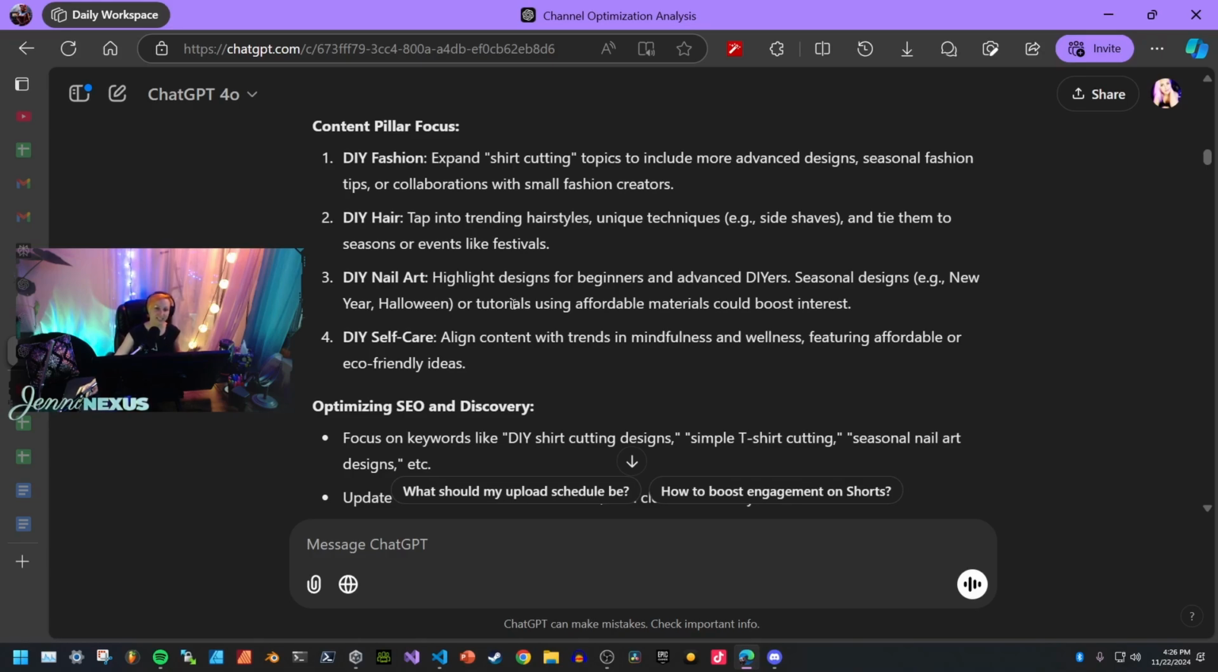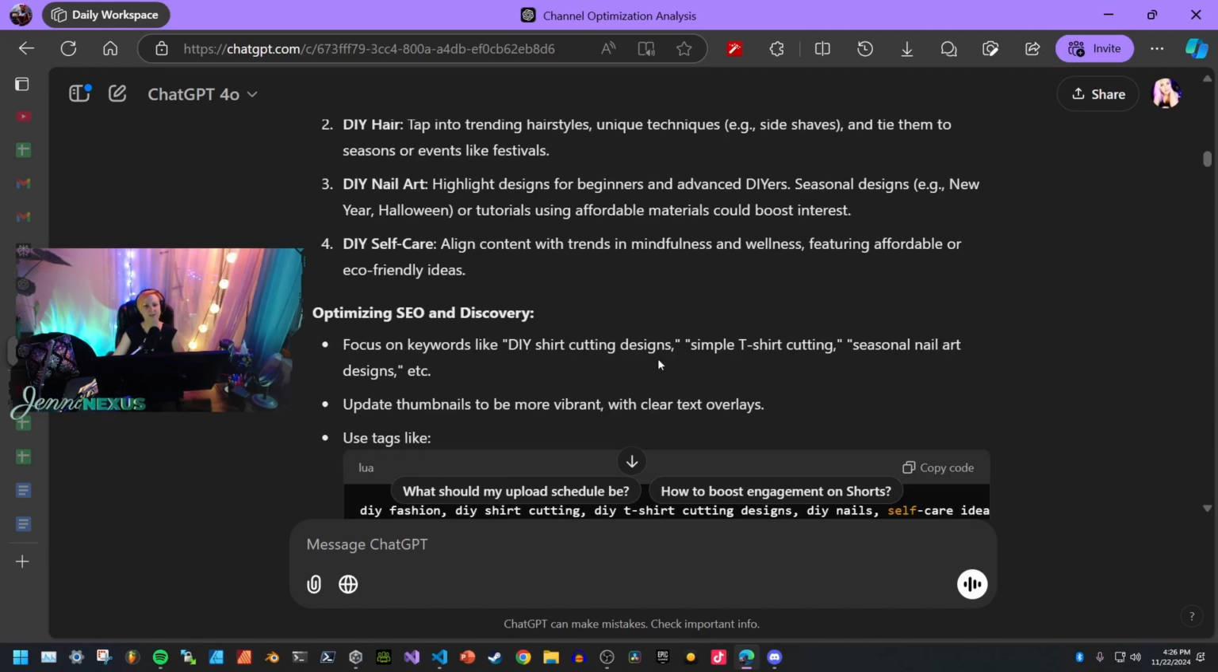DIY hair: tap into trending hairstyles, unique techniques like the side shaves, and tie them to seasons or events like festivals. That's a good idea. I could do like EDC fashion. Okay, DIY nail art: highlight designs for beginners and advanced DIYers, seasonal designs like New Year's and Halloween, or tutorials using affordable materials. And for DIY self-care, align content with trends in mindfulness and wellness, featuring affordable, eco-friendly ideas.